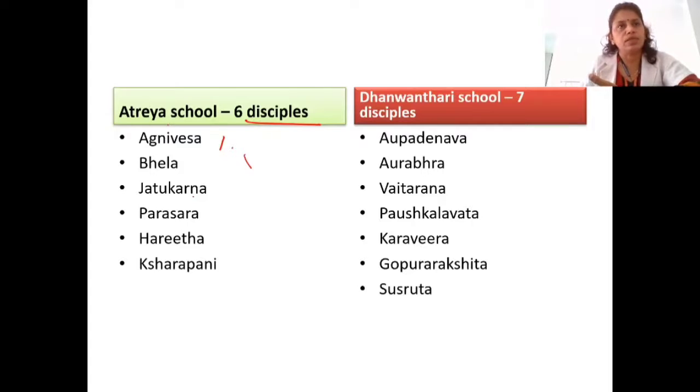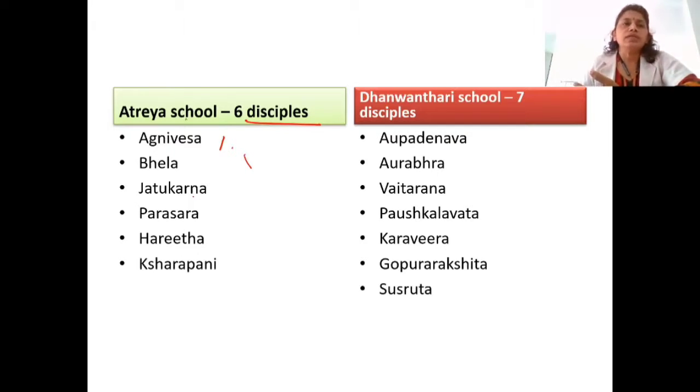So 6 Samhitas were available. Among them, Agnivesha Samhita, Bela Samhita, Harida Samhita became a little more famous. And here one point I have to mention: from here onwards the documentation of this science started. Before it was oral transmission. Transmission of knowledge was in the oral style. Here onwards there is documentation and the starting of the Samhitas.